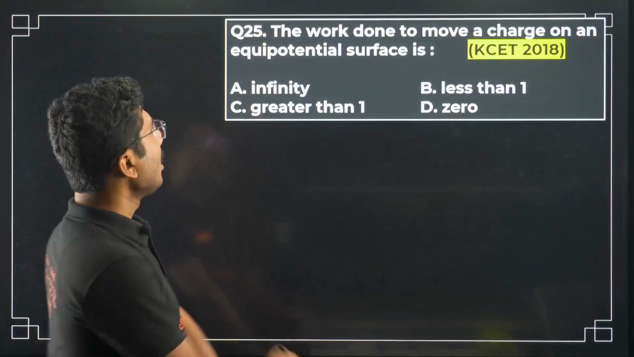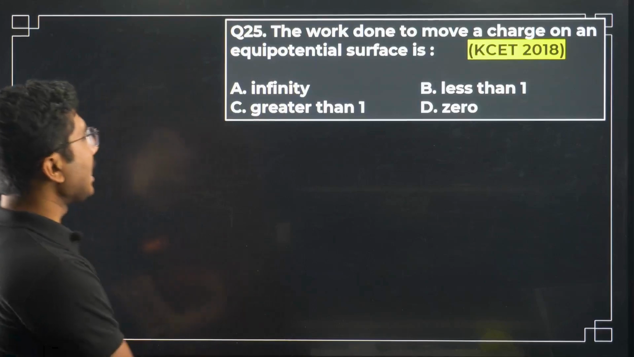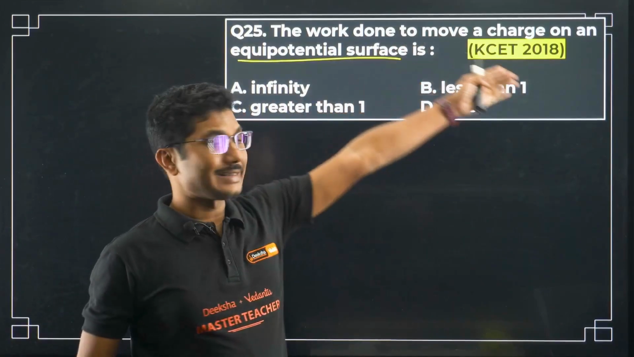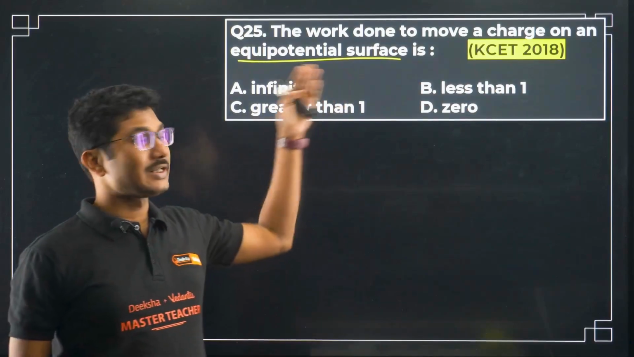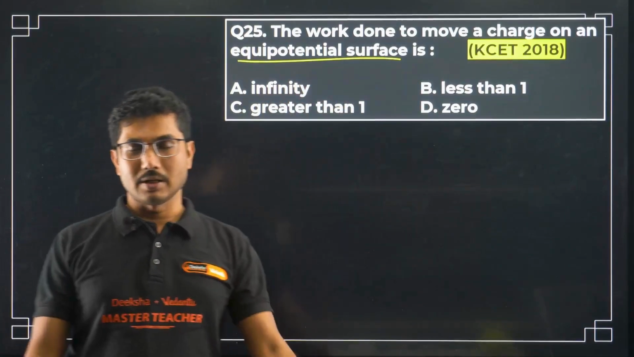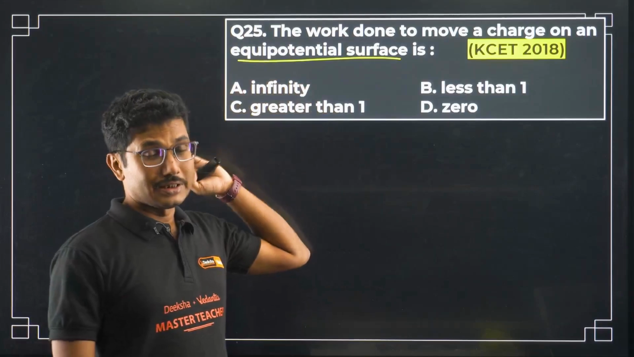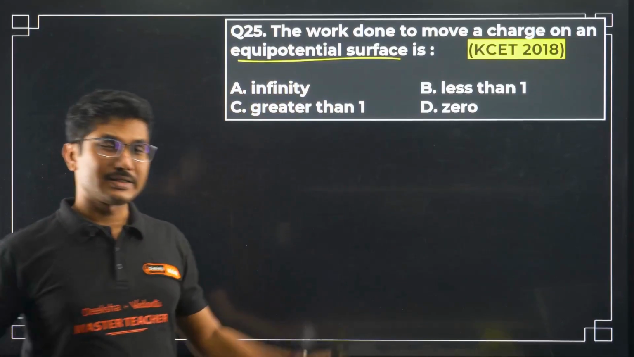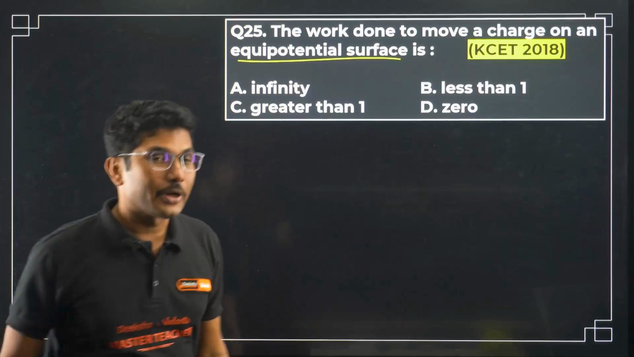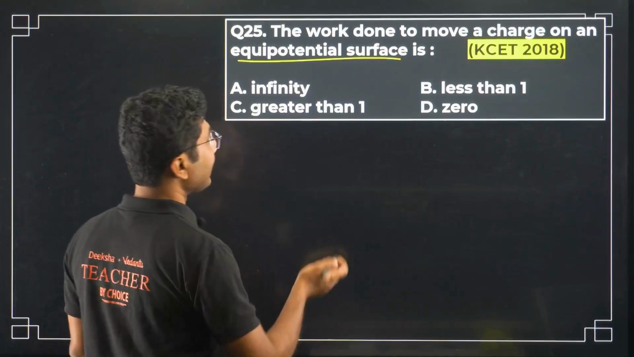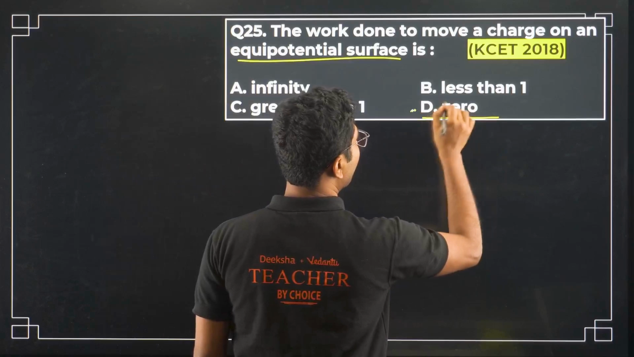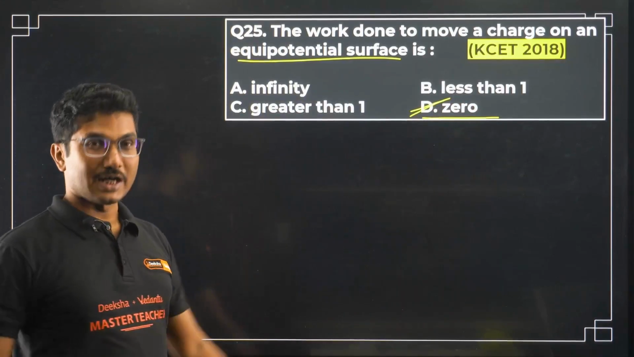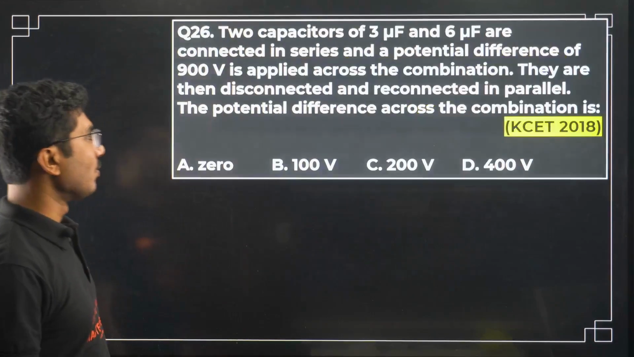Next question, the work done to move a charge on an equipotential surface. This is a very common question. Now this was KCET 2018. This question is coming in your board exam MCQs. You can not expect this in KCET, but you can expect this question in your board exam MCQs, which is very important. This is 0, right? Work done to move a charge on an equipotential surface is 0.